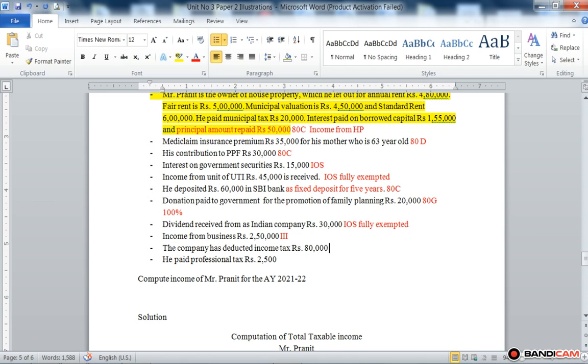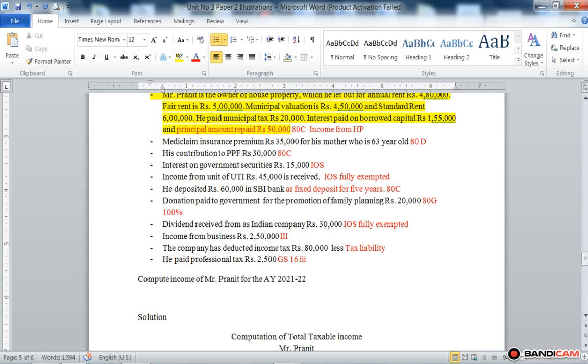For your understanding, it is deducted from tax liability. He paid a professional tax of rupees 2,500. So 2,500 professional tax is deducted from gross salary under section 16 subsection 3rd.